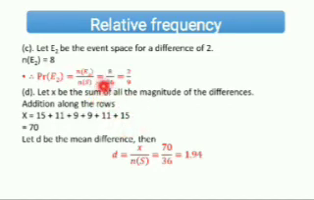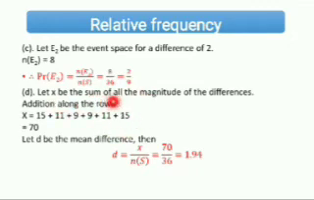Now let's go to question C. They say, what is the probability of a difference of 2? So let E2 be the event space for a difference of 2. So n of E2 is equal to, when you count, 2 has already been counted to appear how many times? 8 times. When you check the table, 2 appears 8 times. So the probability of event 2 occurring is n of E2 over the sample space, which is 8 over 36. 8 over 36 is 2 over 9. Is that clear?